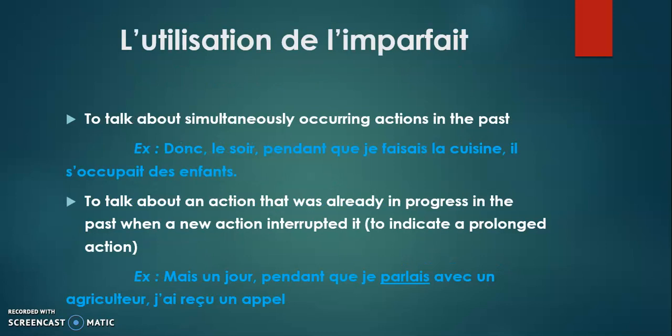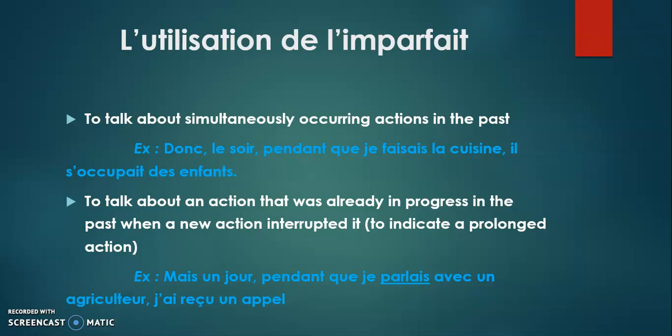Next is to talk about simultaneously occurring actions in the past. If you want to refer to actions that are occurring simultaneously, side by side in the past, then you will use the imparfait. Donc, le soir, pendant que je faisais la cuisine, il s'occupait des enfants. Thus, in the evening, meanwhile I was cooking, he used to take care of the children.